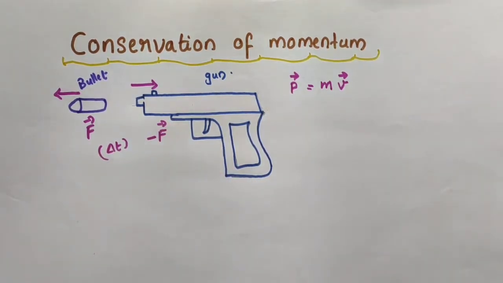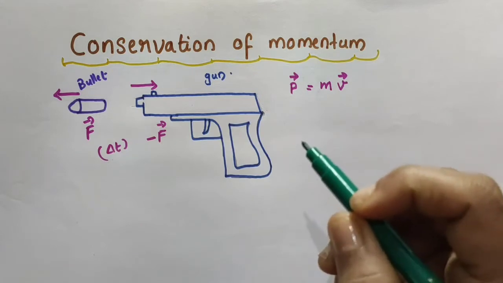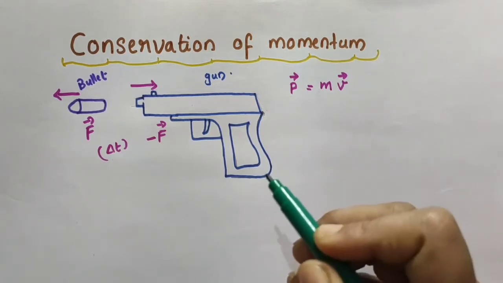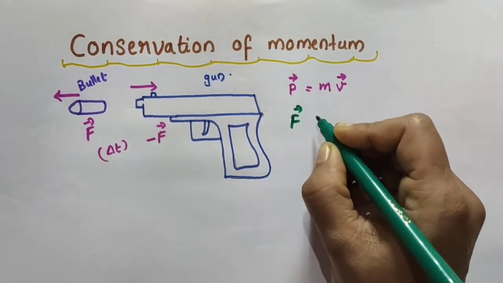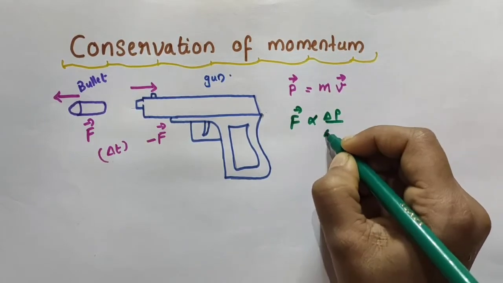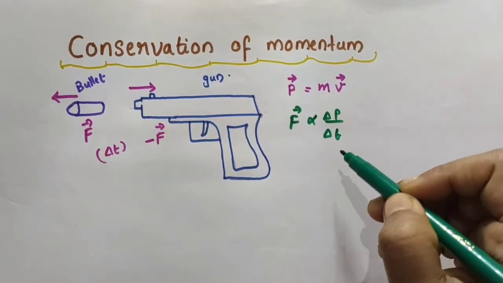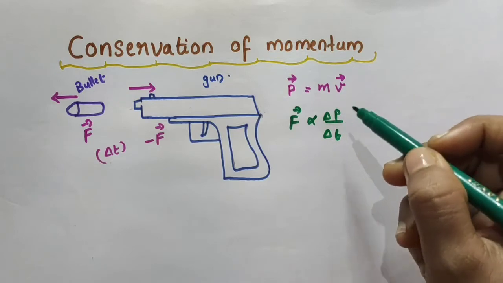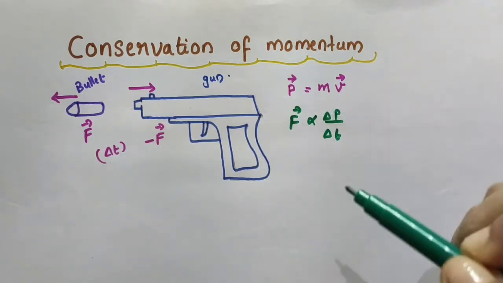Now, according to Newton's second law of motion, the rate of change of momentum of a body is directly proportional to the applied force and takes place in the direction in which the force acts. That is, vector F, that is a force, is proportional to delta P by delta T. So, this is the change in momentum and this is the time interval, that duration of time in which that momentum change takes place, in which the force acts on that object, which makes some change in momentum for that object.